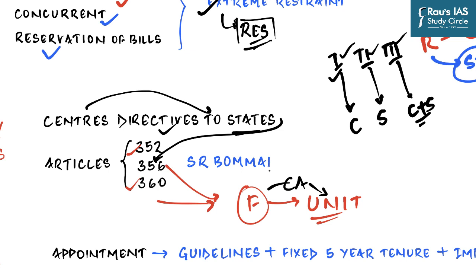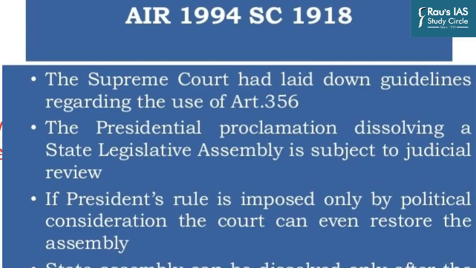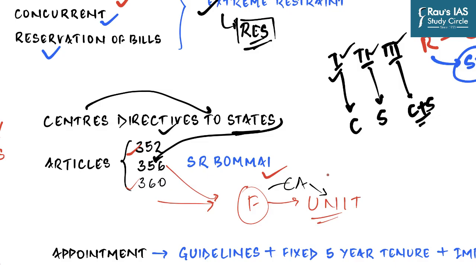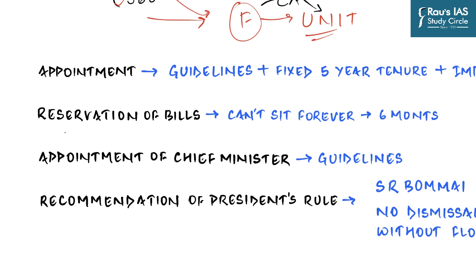And so in this particular regard, the Punchhi Commission has recommended the complete implementation of the S.R. Bommai versus Union of India 1994 judgment, which set out a series of guidelines for the imposition of the President's rule in a state. Of course, if we start discussing the S.R. Bommai judgment, it will make this discussion very long, but in particular, it has laid down a few rules which have to be followed by the governor before recommending imposition of President's rule or dismissing the Council of Ministers in a state. Then all of us know that the office of governor has been a long vexatious issue with respect to the states.